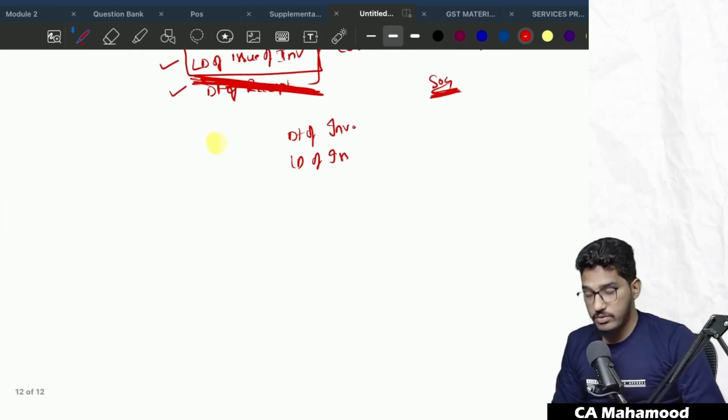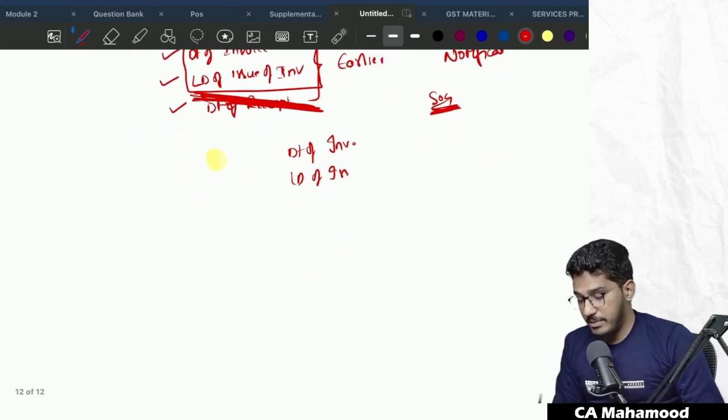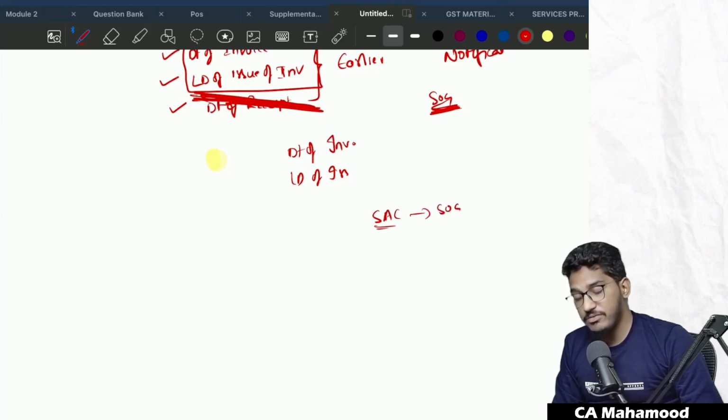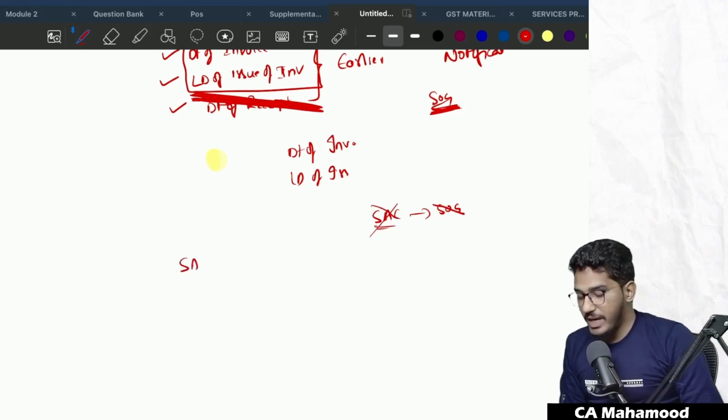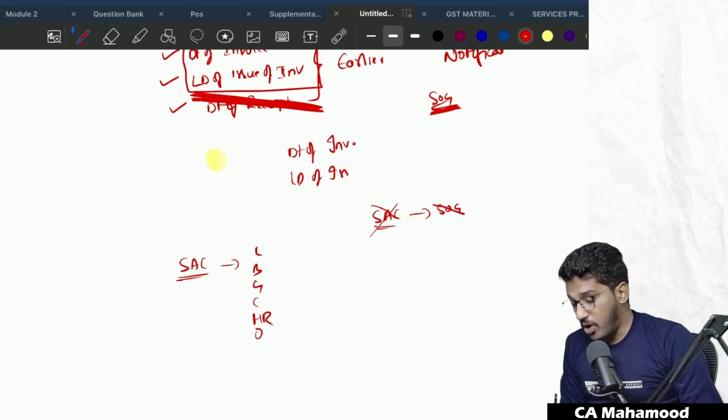But now, as we saw in the supply chapter, specified actionable claims will be treated as supply of goods. And this relaxation of ignoring the date of receipt of payment will not be applicable to specified actionable claims. If you are providing actionable claims like lottery, betting, gambling, casinos, horse racing and online money gaming, this is supply of goods only.